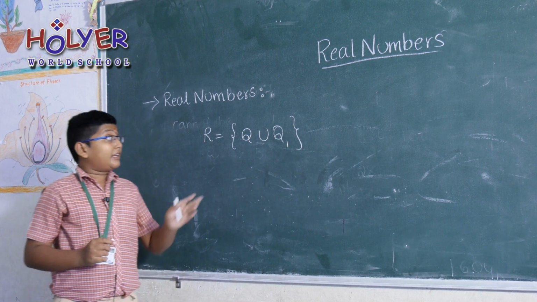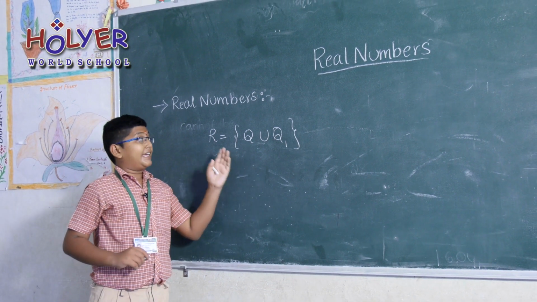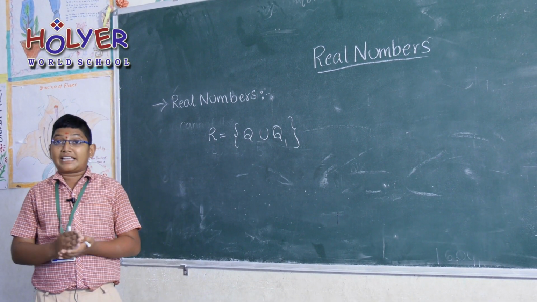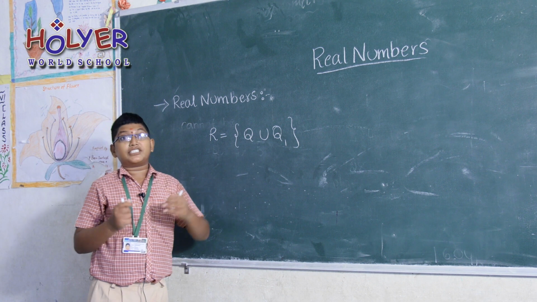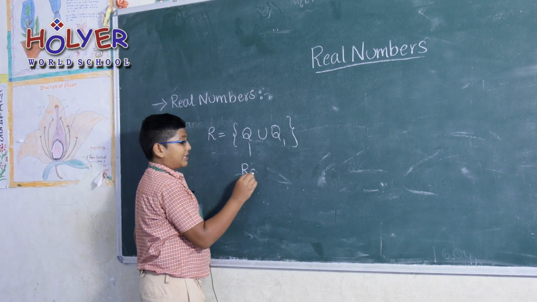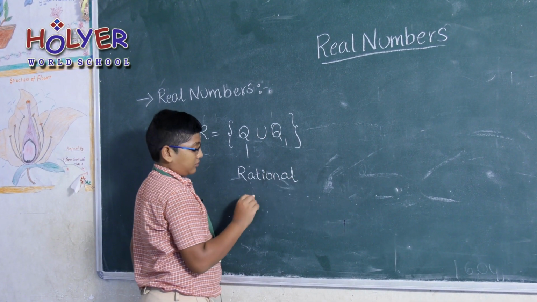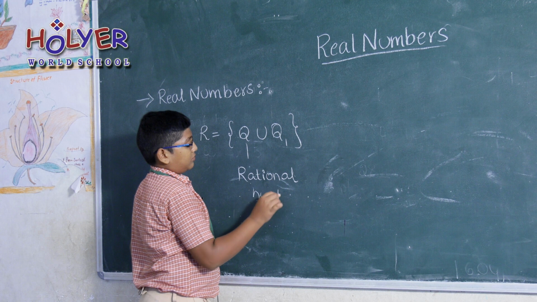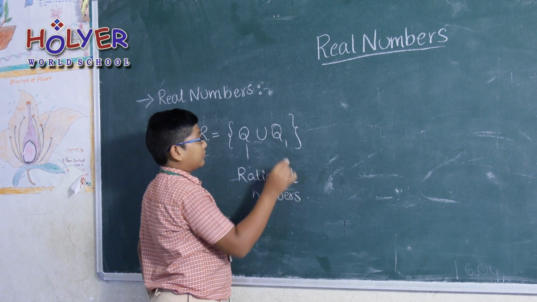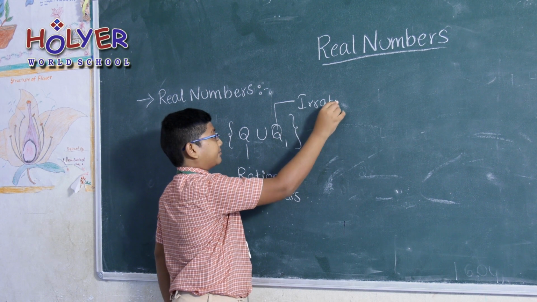Here I have written Q and Q dash. What are Q and Q dash? Here Q denotes the rational numbers and Q dash denotes the irrational numbers.